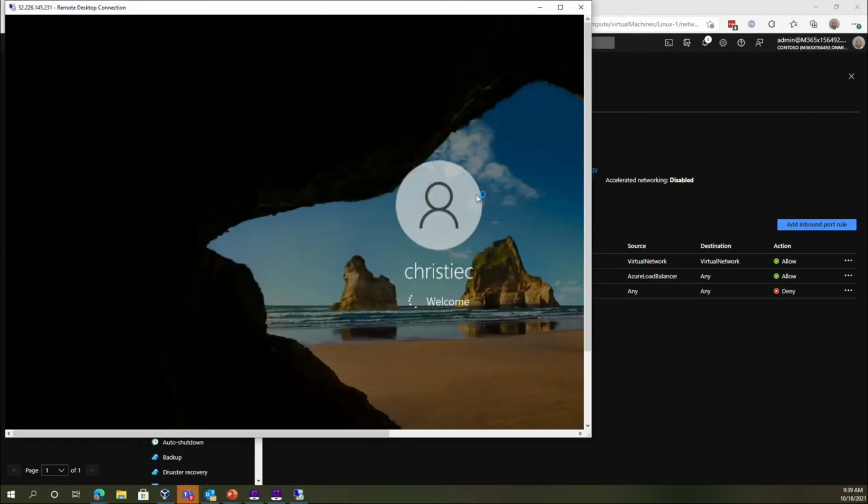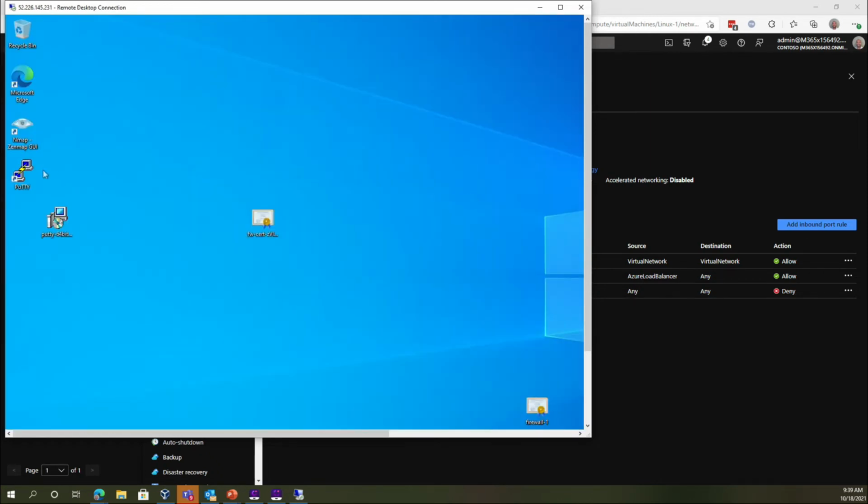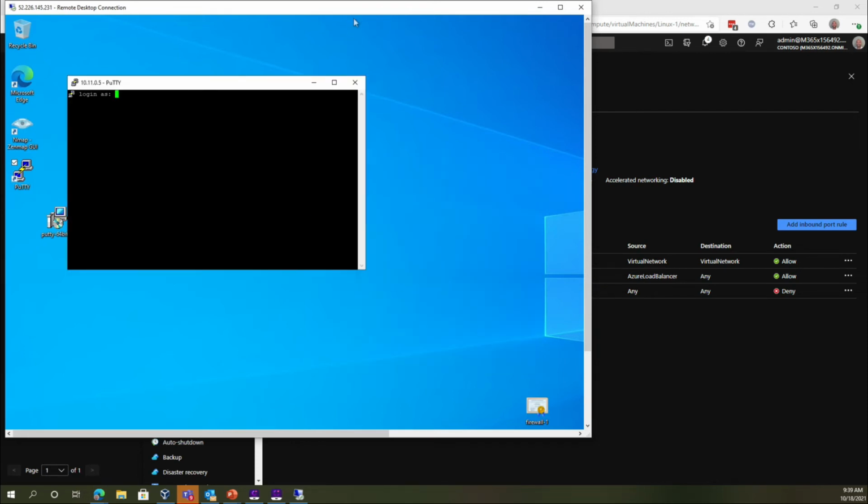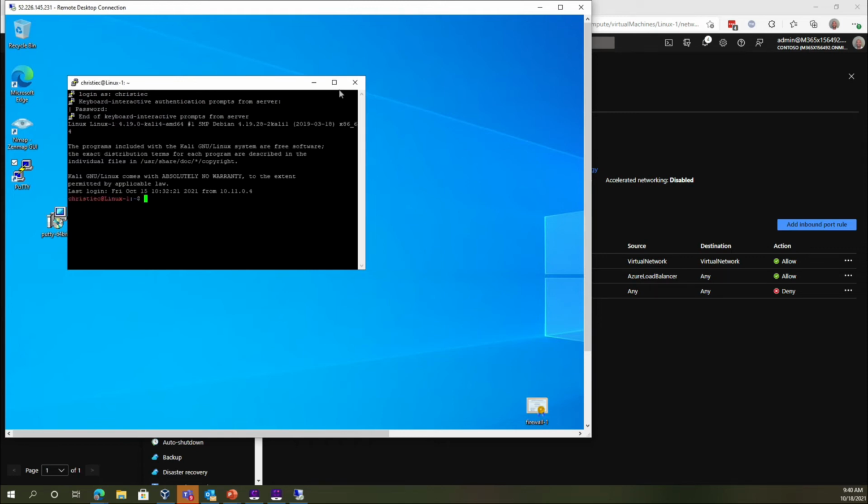There it is. So I'm just logging in real quick into Christie's machine here. From Christie's machine, I'm going to log into my Linux 1 machine, just 10.11.0.5. I can show you that guy in a second. I wonder if I typed that incorrectly. There it is. All right, so let's see if we can ping